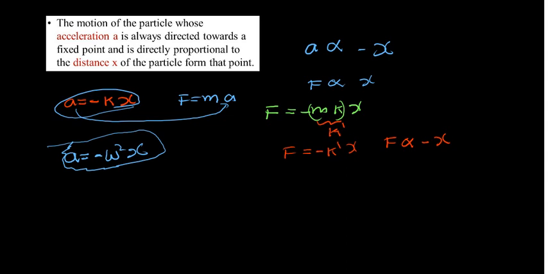What is a? a is the acceleration, and omega you already know from simple circular motion. Omega is the angular velocity, and x is the displacement.